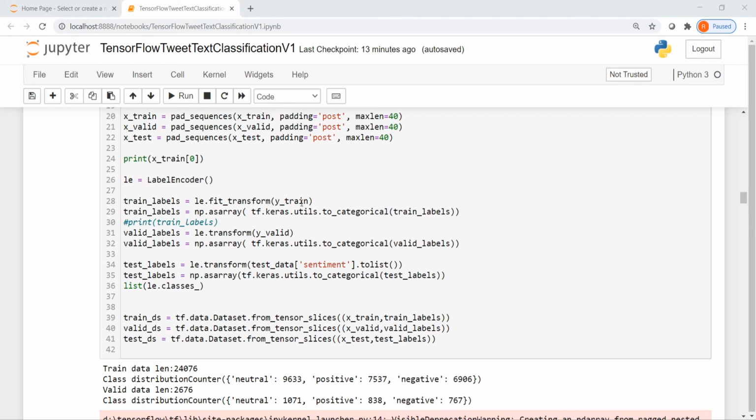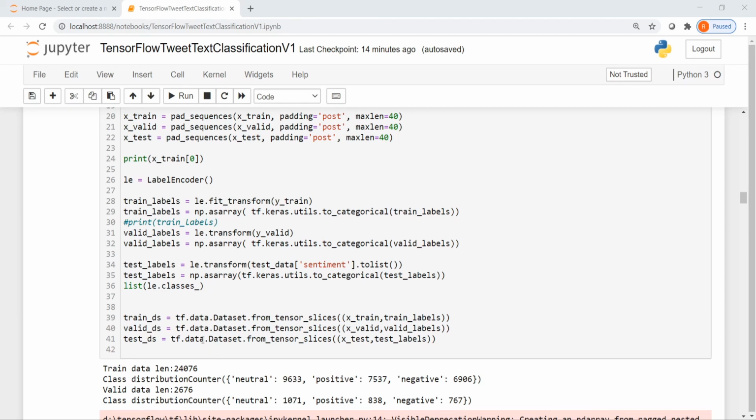Okay, so you get the numbers, and then from the numbers I will convert it into categorical values. When I am converting it to categorical values, negative becomes 100, neutral becomes 010, and positive becomes 001. Okay, so that is how the categories are converted. We'll look at that conversion process as well. So I have now created the labels also in a categorical form.